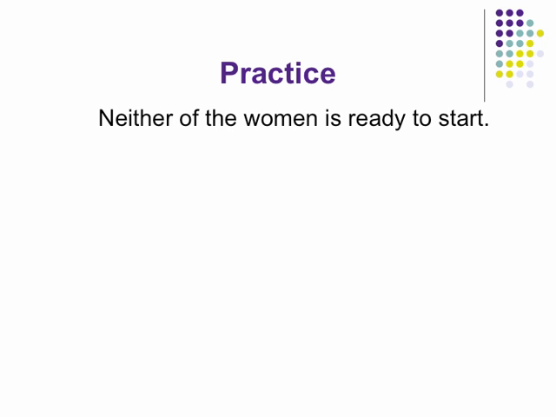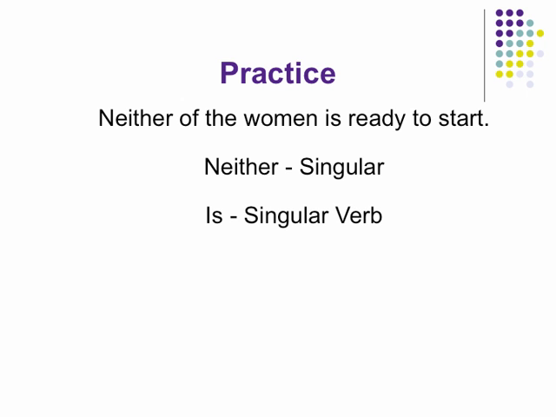So neither is the subject of the sentence. That's singular. See, this would confuse some people because they think we're talking about more than one woman. Women is plural, but women is part of the prepositional phrase of the women. So the subject has to be neither. That's singular. So we use the singular verb is.